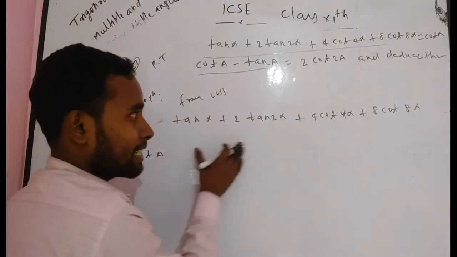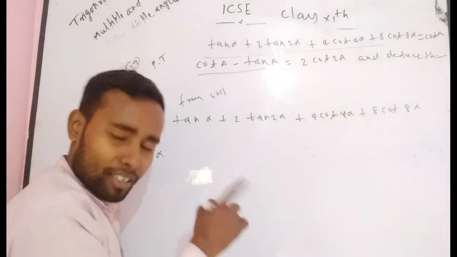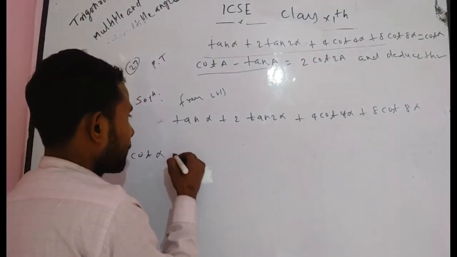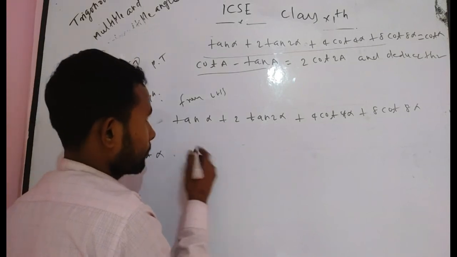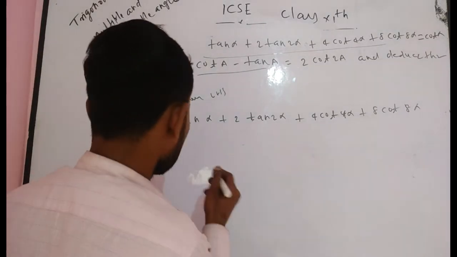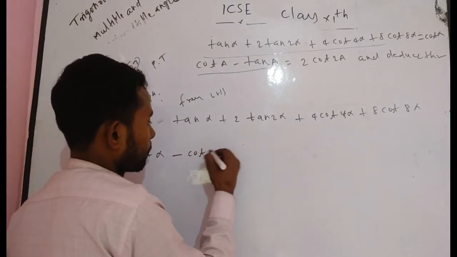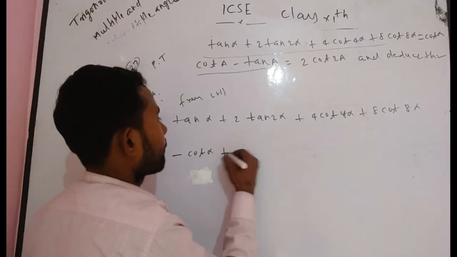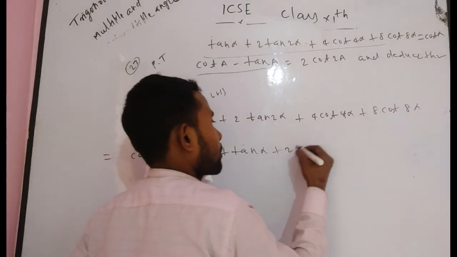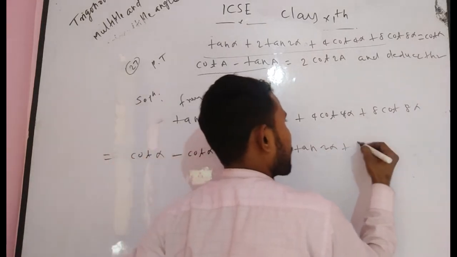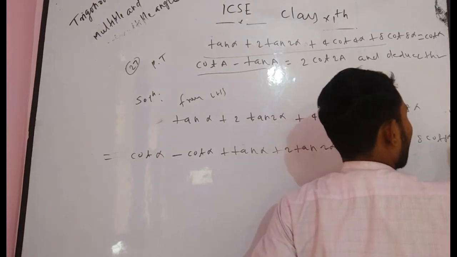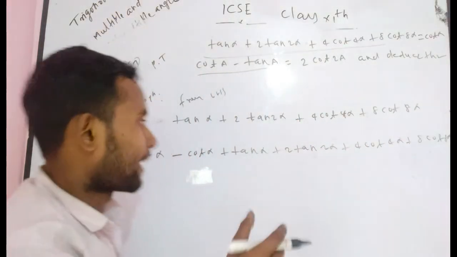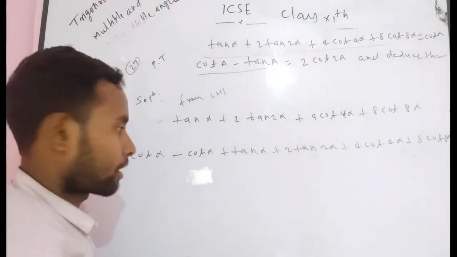After adding cot alpha in the LHS, with cot alpha added and cot alpha subtracted, you get cot alpha minus cot alpha, plus tan alpha plus 2 tan 2 alpha plus 4 cot 4 alpha plus 8 cot 8 alpha. I think you understand. Simply I have added cot alpha and subtracted cot alpha.